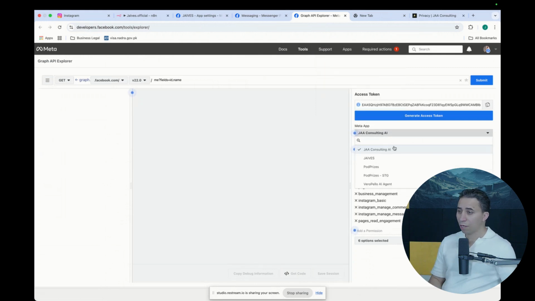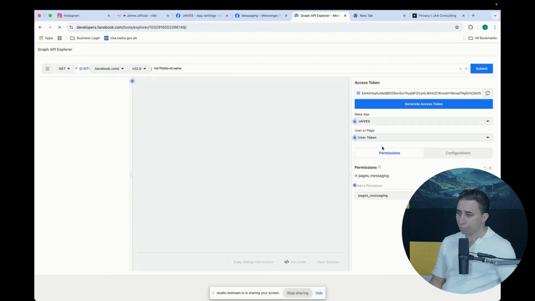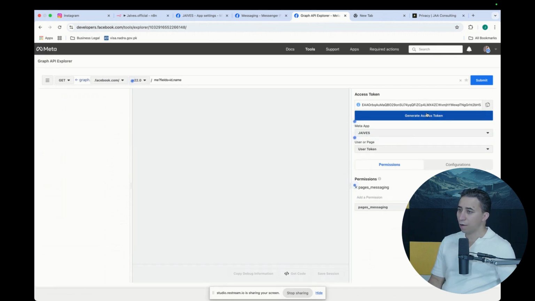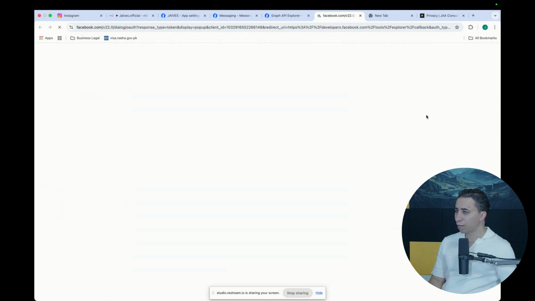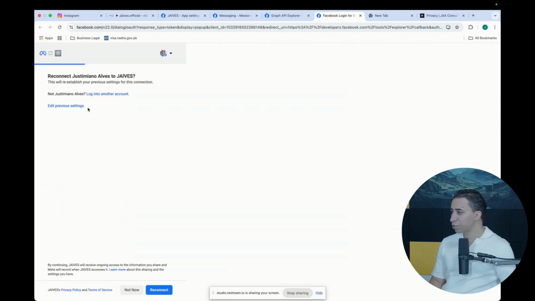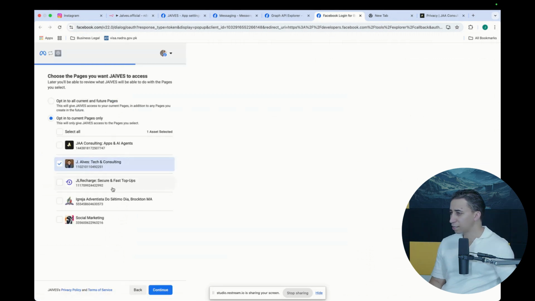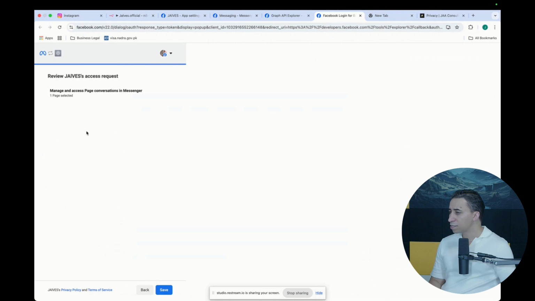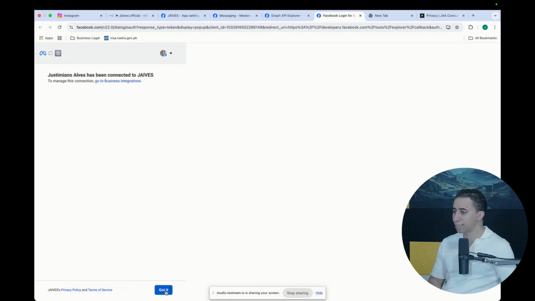Now I'm going to look at this app, J Alvis. As you see here, it has one permission already, which is pages messaging. Now I'm going to generate a token. This is the page. Let's see if we should manage it and access page conversations on Messenger. Okay, that gives the permission. That should be enough, but we will test that.